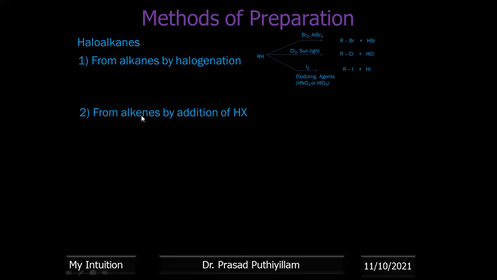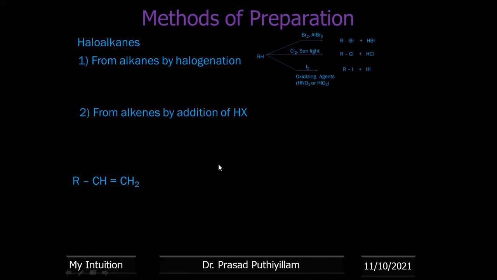Alkenes means they are having double bonds. To the double bonded carbon atoms, we can add a positive part or negative part containing molecules. Polar molecules can be added. So example, RCH=CH2. So this is an alkene. So here a pi bond is there. If you open up the pi bond, then electrons will go to the carbon, or electron will go to the next carbon atom. That means these two carbon atoms are active.